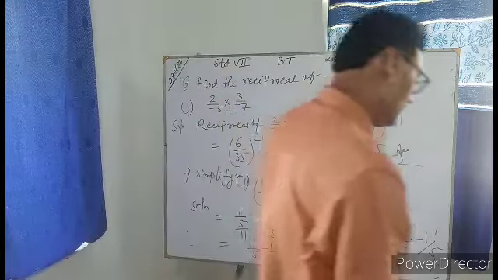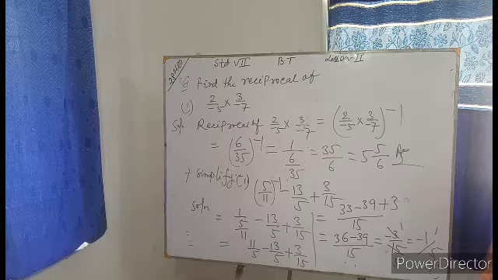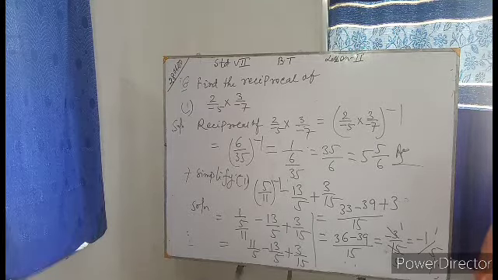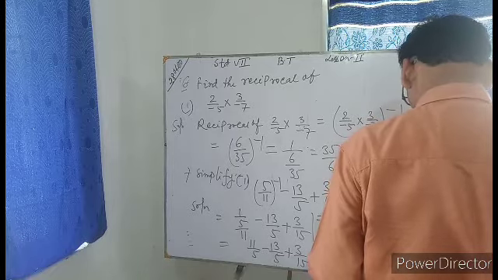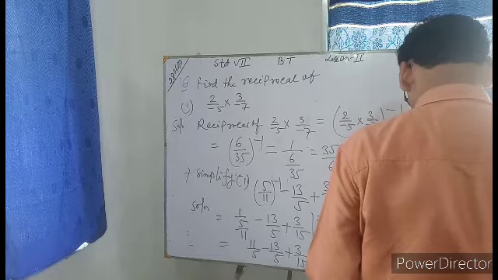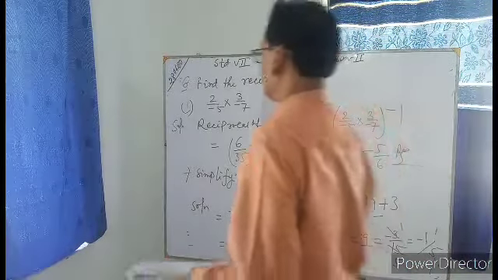Okay. So I think you can do the remaining questions also. Now let us see. You will do the questions. If you have any problem, you may contact me.